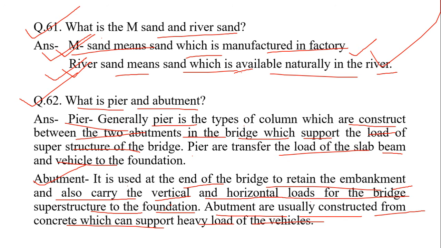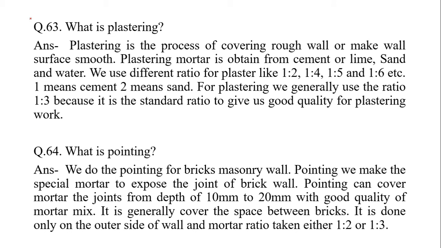Next question, question number 63. What is plastering? Plastering is the process of covering a rough wall or making the wall surface smooth. Plastering mortar is obtained from cement or lime, sand, and water. We use different ratios for plaster like 1:2, 1:4, 1:5, and 1:6, etc. 1 means cement, 2 means sand.